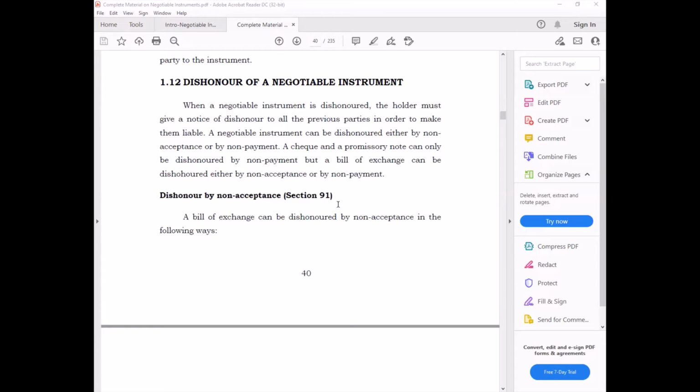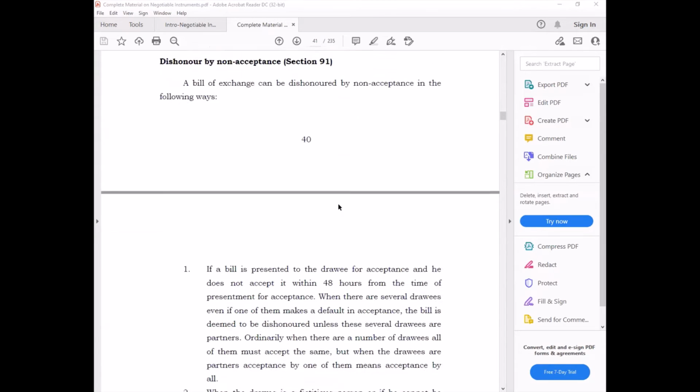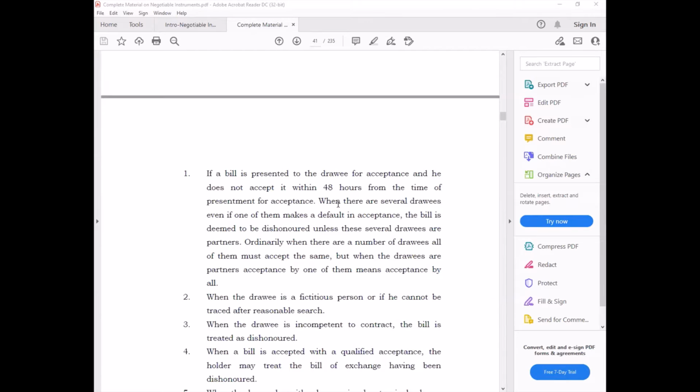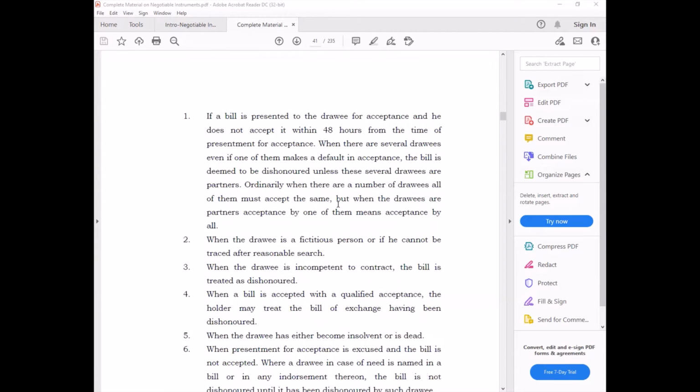So a bill of exchange under section 91 is dishonored in certain very specific conditions. The first condition is that the bill is presented to the drawee for acceptance and he does not accept it within 48 hours from the time of presentment. This is the first instance in which the bill will be called dishonored.